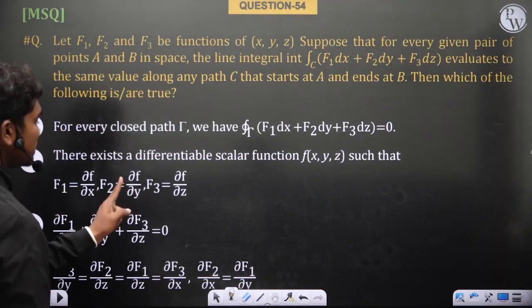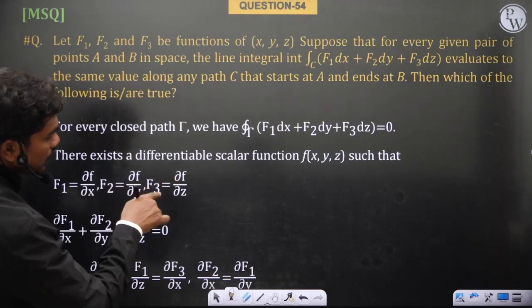So let's see, for every closed path gamma, we have the cyclic integral over gamma of f bar dot dr bar.